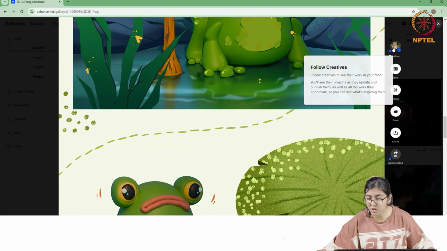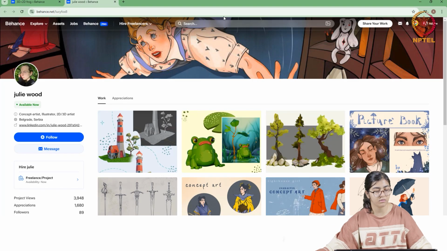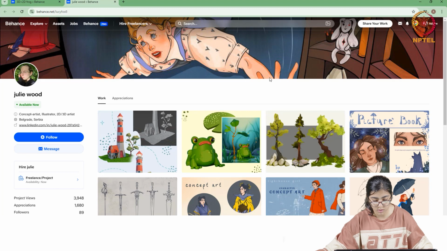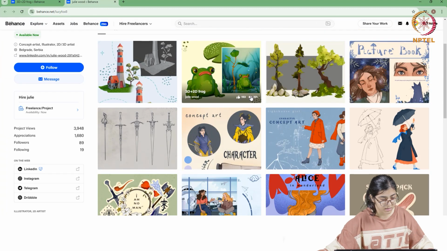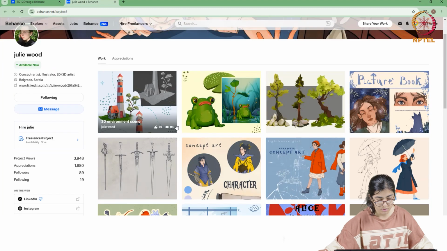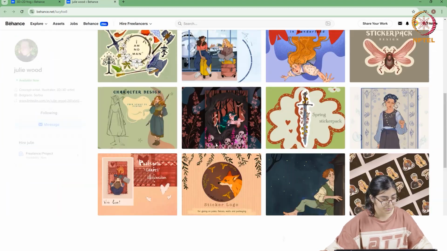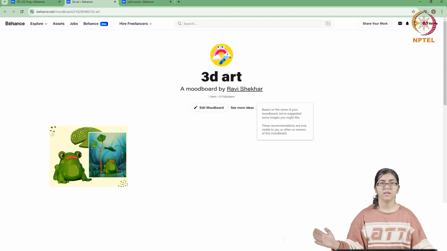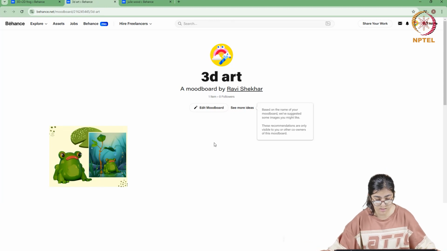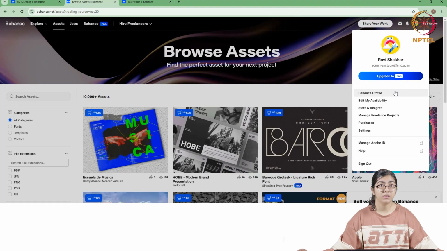And you can always just follow the creator if you want to look at the rest of their work. Like this creator, I have just followed this person, and you can look at all of their work that is available. So now as you can see, this project is saved to the mood board that I created right now. Now we'll take a look at the Behance profile option.